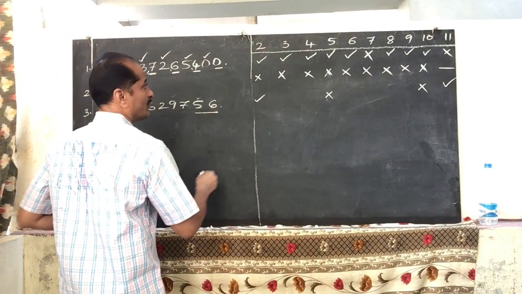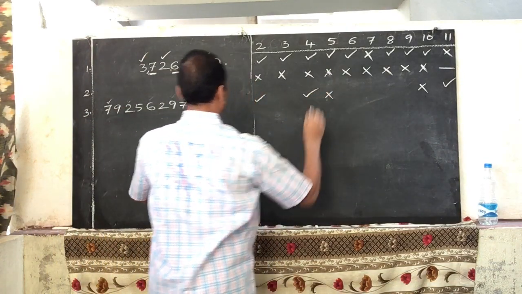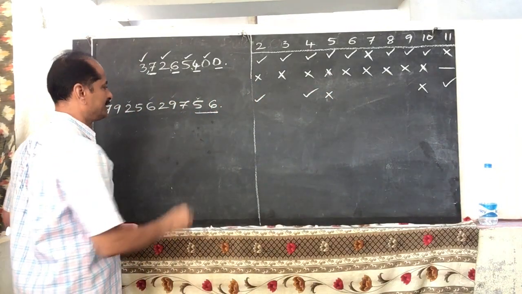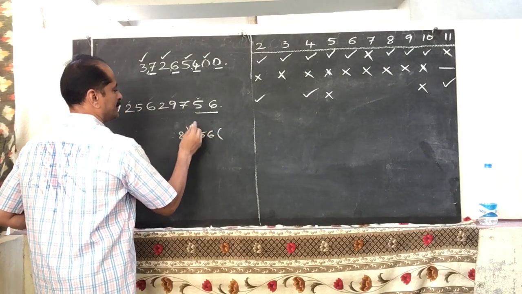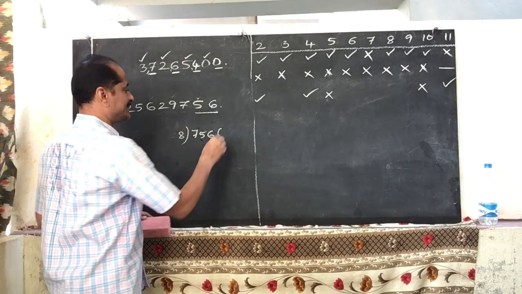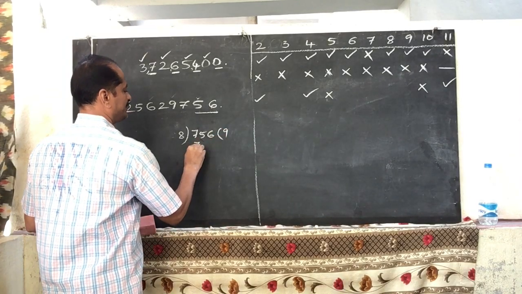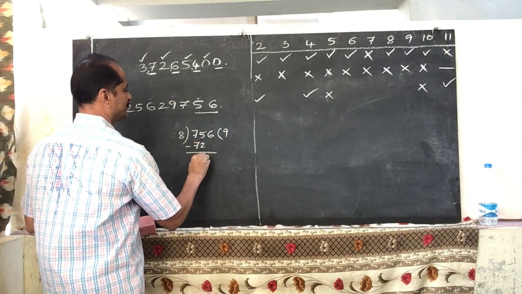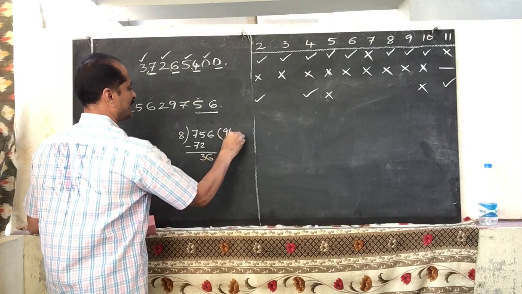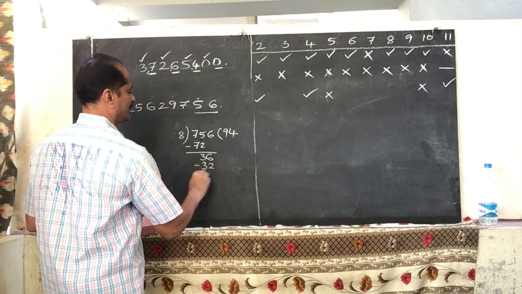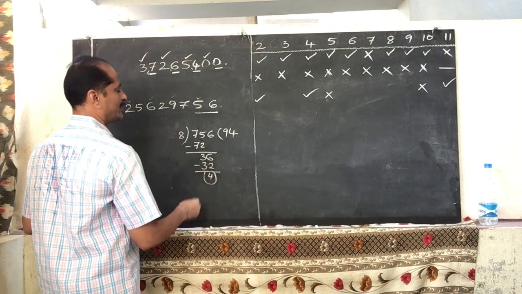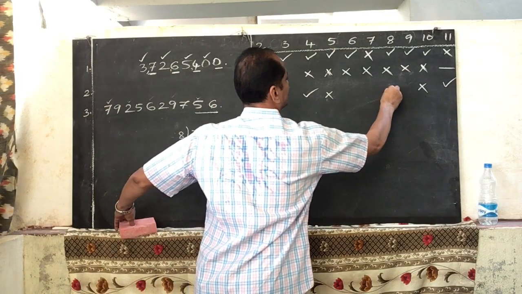Yes, it is divisible by 4. Is it divisible by 8? 756 divided by 8. 8 8s are 64, 8 9s are 72. 75 minus 72, 3, 36. 8 4s are 32. Remainder 4. We got remainder 4, so it is not divisible by 8.